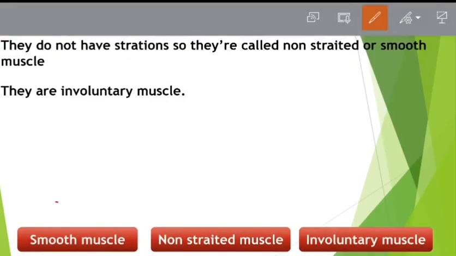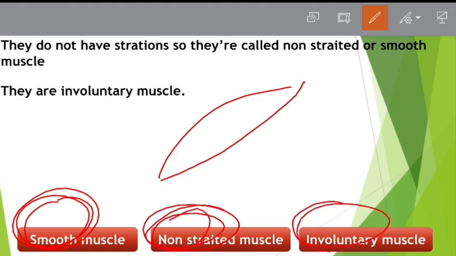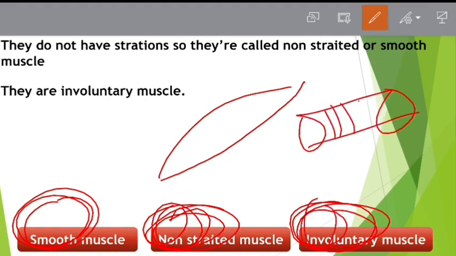The second is the walls of blood vessels. Now you see, these are the blood vessels. In the hand you must see some blood vessels. Can you willingly reduce the size of the blood vessel? No, we cannot. You can try, but you can't reduce the size of that blood vessel. So blood vessels are involuntary. The muscles present on the walls of the blood vessels are involuntary muscles, and the muscles of the iris of the eye are also involuntary muscles, so we cannot move them. So involuntary muscle is non-striated muscle is smooth muscle.